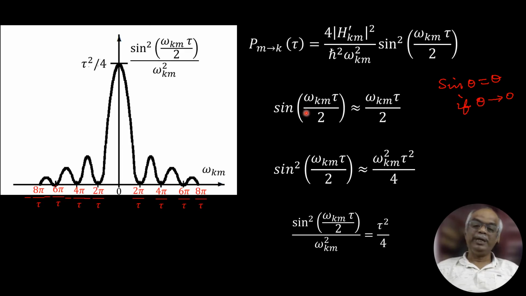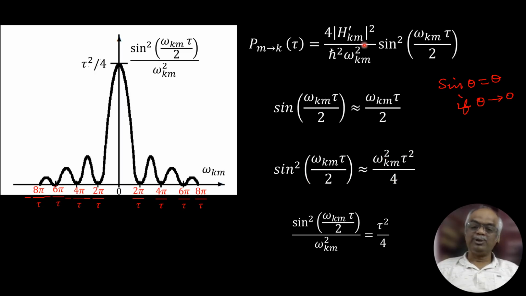So if omega km is very small, then we can approximate it as omega km tau divided by 2. Then what about the sine squared of omega km tau by 2? You square it: omega km squared tau squared divided by 4.